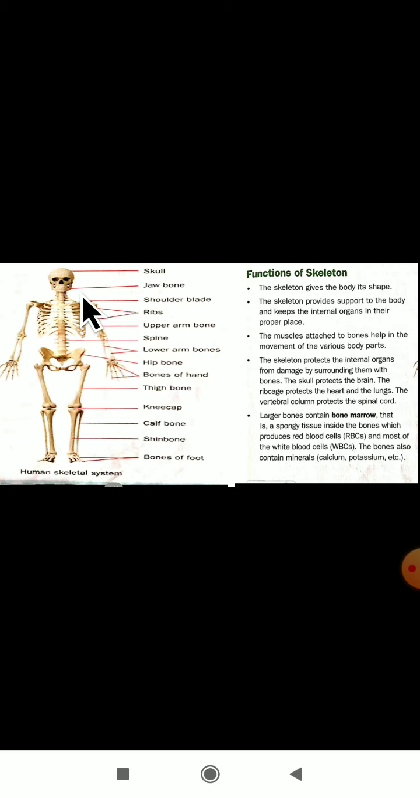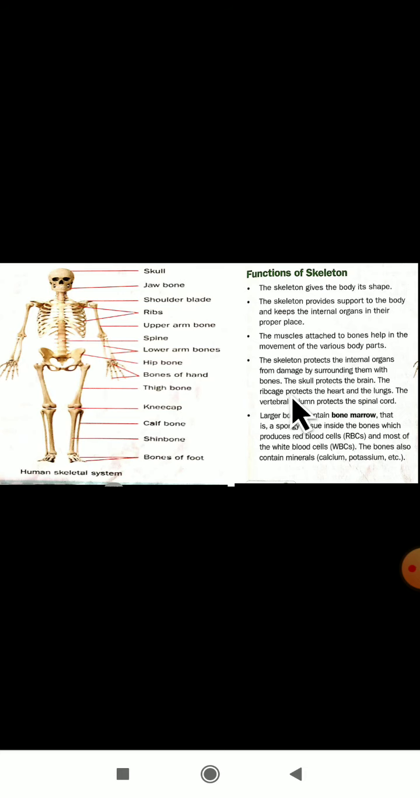In the skull part, which internal organ are we having? In the skull part we are having the brain. So who will protect the brain here? The skull. The skull protects the brain. Nothing but the brain is protected by whom? The brain is protected by the skull here.